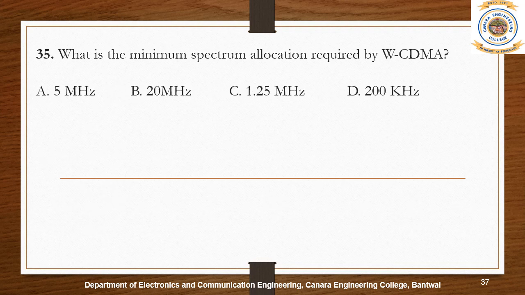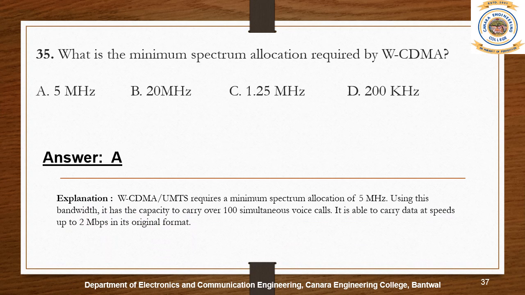WCDMA or wideband CDMA requires a minimum spectrum allocation of 5 MHz. It is able to carry data at speeds up to 2 megabits per second in its original format. Using this bandwidth, it has the capacity to carry over 100 simultaneous voice calls.